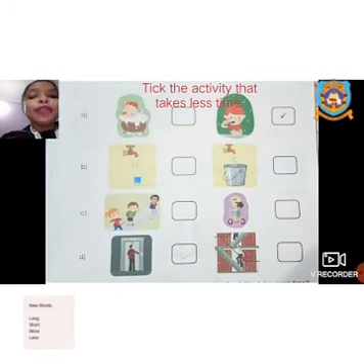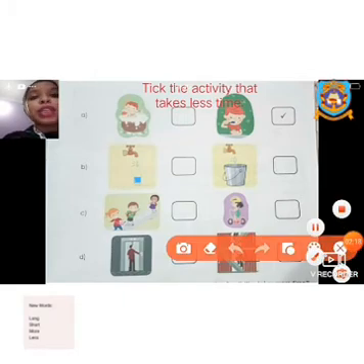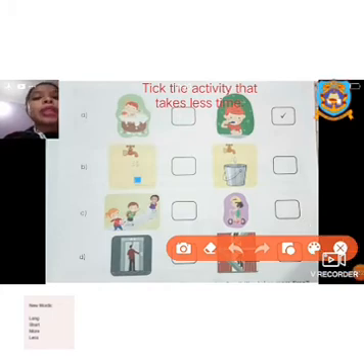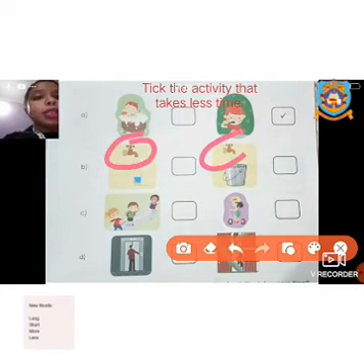Now here, from Example 5, page number 19, I have taken some questions. You have to pick the activity that takes less time. The first one is already done. A small child is taking a bath, and in the second picture you can see brushing. So brushing takes less time than taking a shower. In the next picture you can see two water taps here.